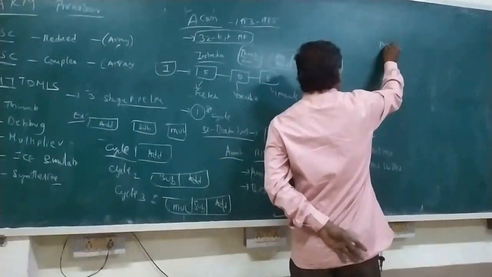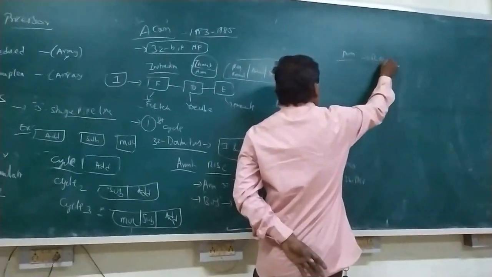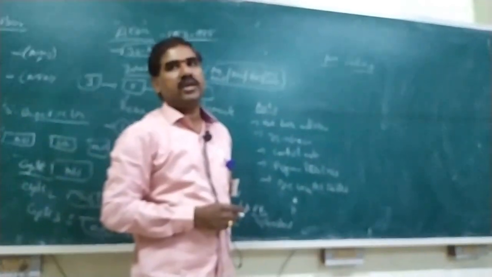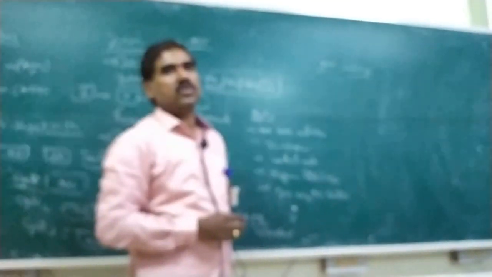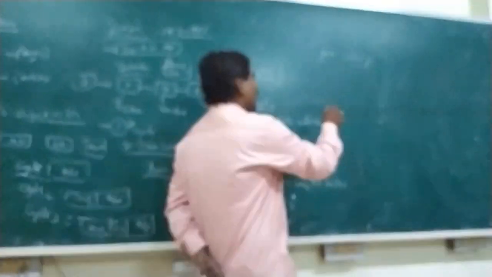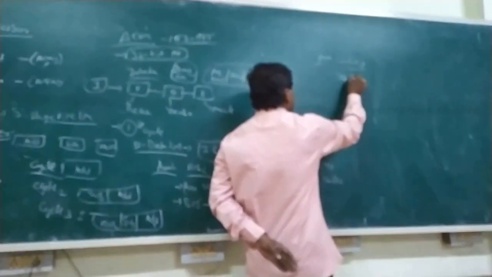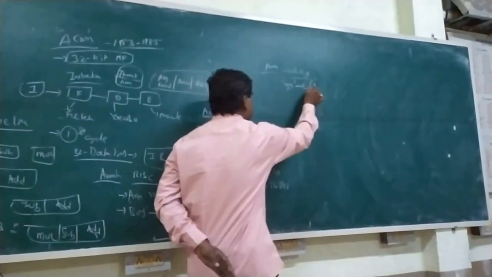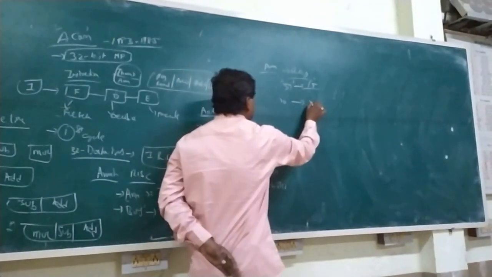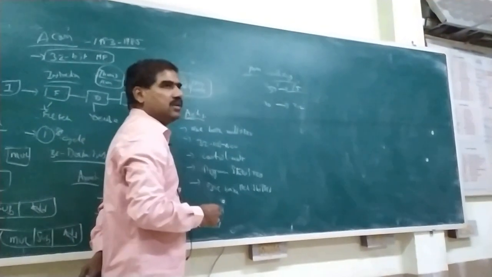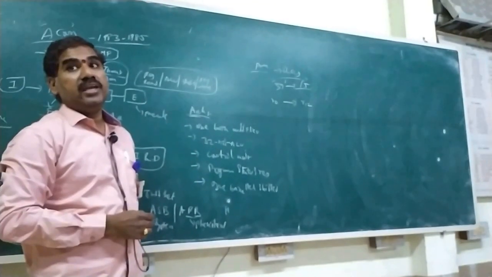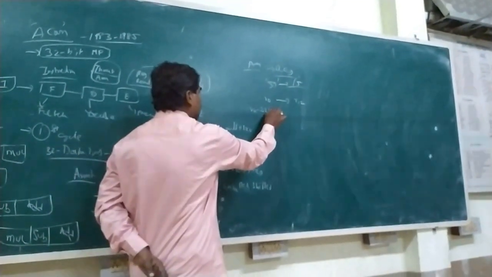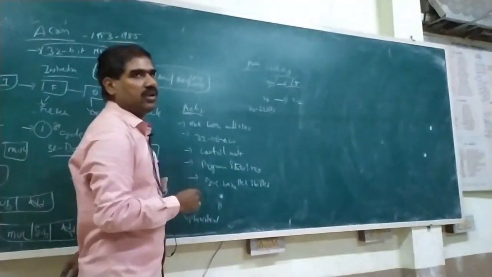ARM is used to support registers. Already you know what is meant by register. It is used to store data temporarily during execution. We are having 37 registers. Out of 37, we are using only 15 registers, from R0 to R12. Each register is 32-bit. R0 is 32-bit. Similarly, R1 up to R12.